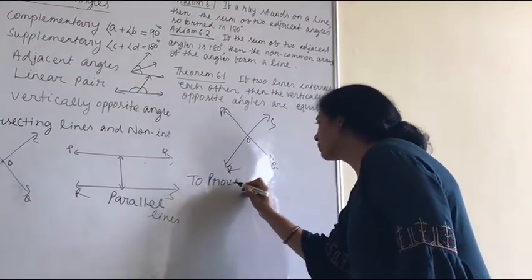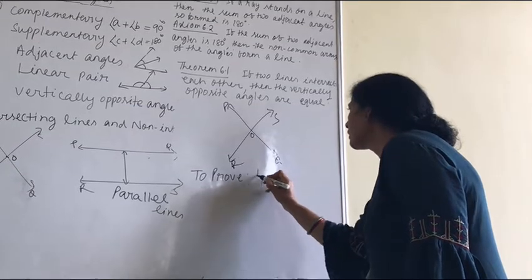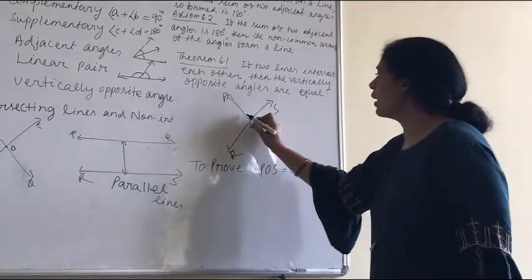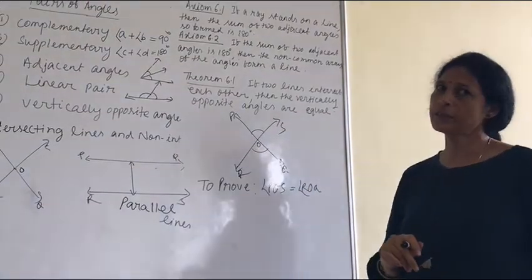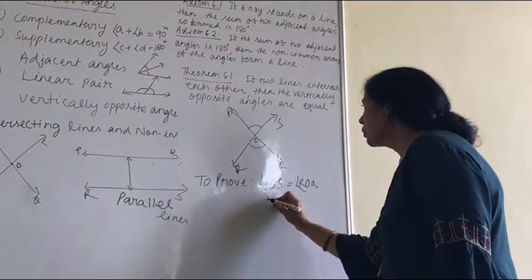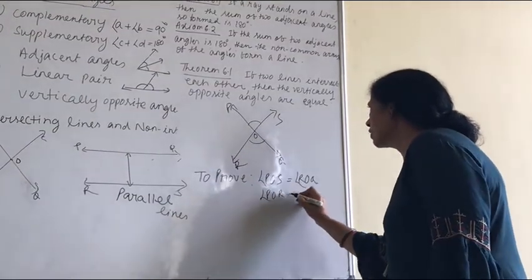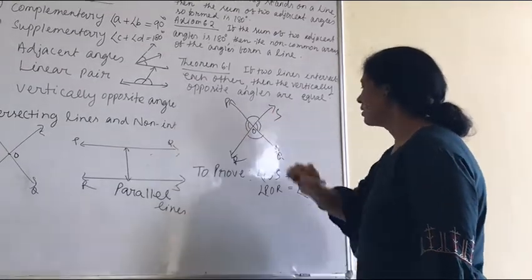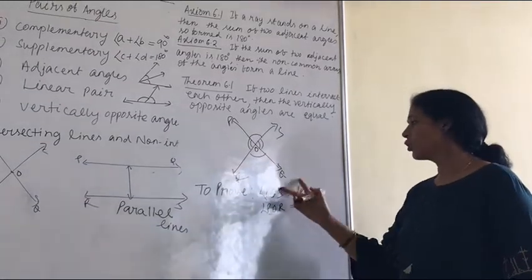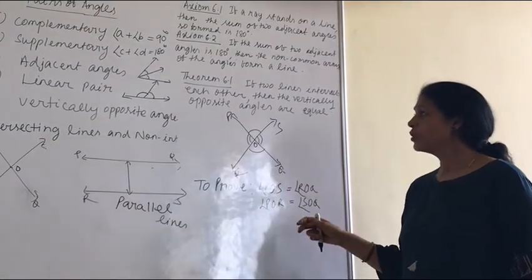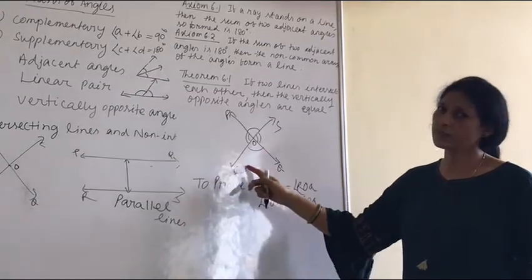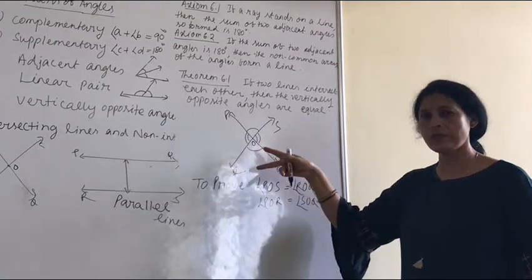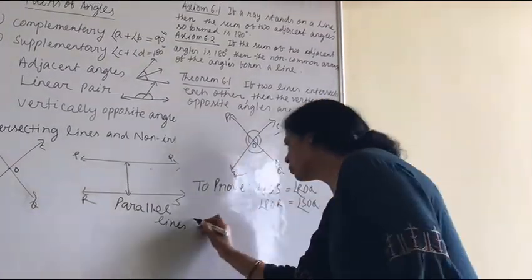We have to prove angle POS is equal to angle ROQ. This is one pair of vertically opposite angles. Then the other is angle POR equal to angle SOQ, the other pair of opposite angles. We have to prove this. So given PQ and RS, your two lines, they intersect at the point O. Then vertically opposite angles are formed. Then prove.